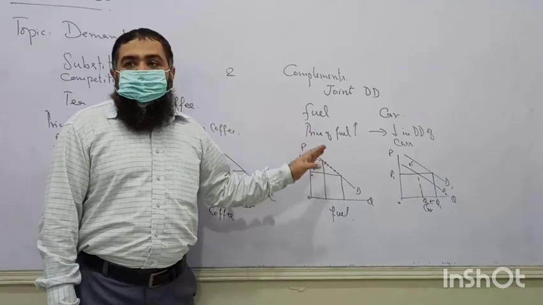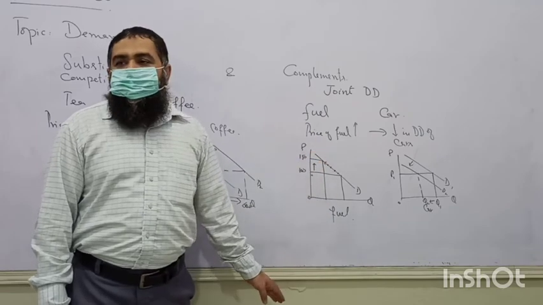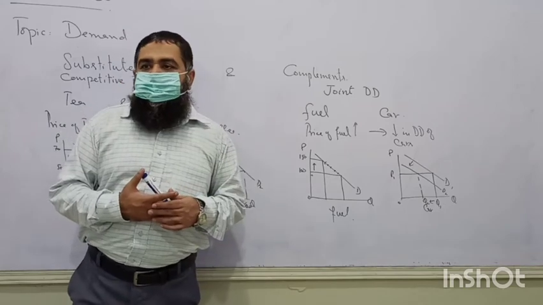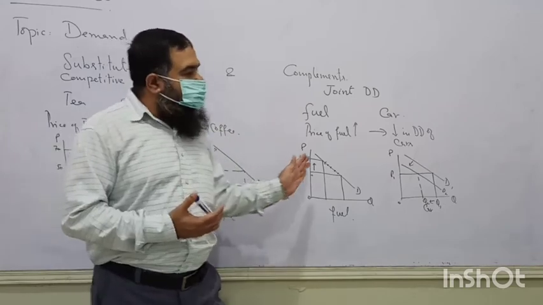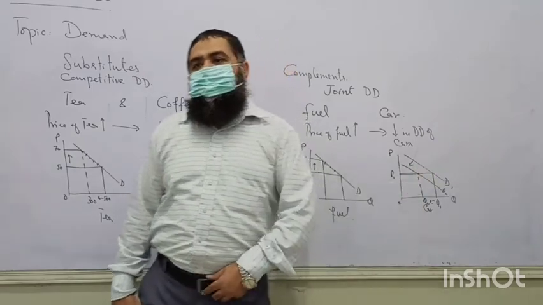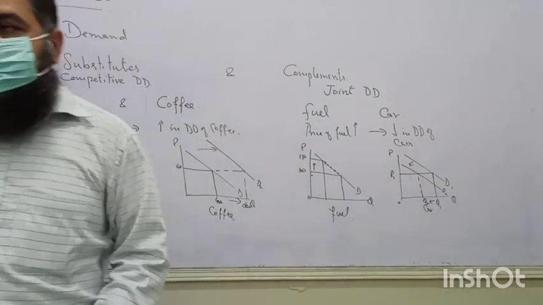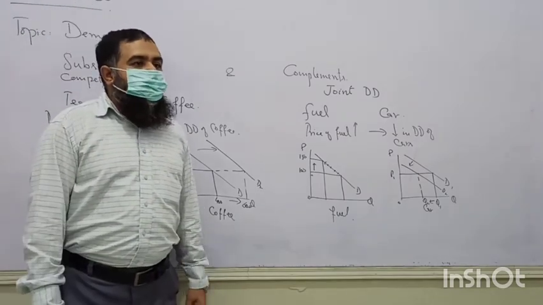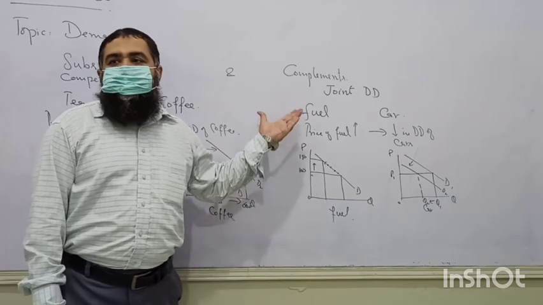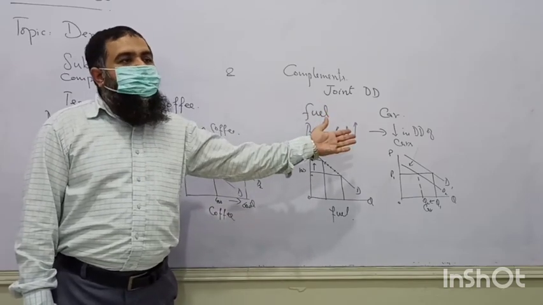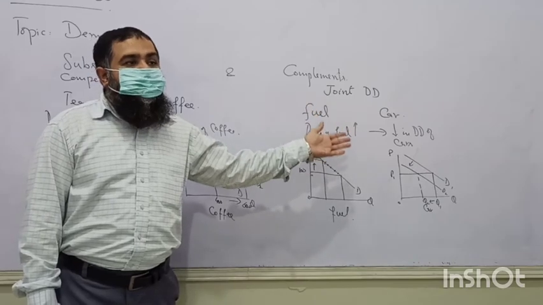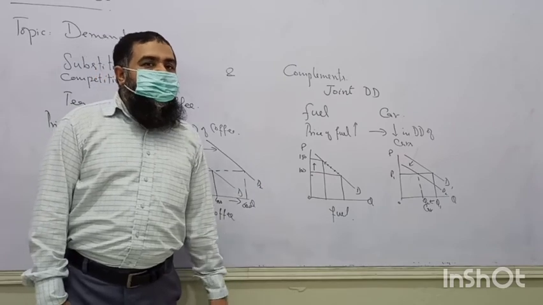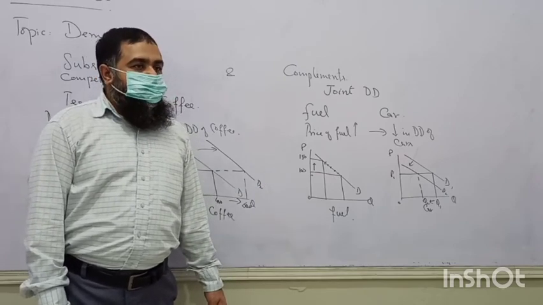When fuel is becoming low priced, fuel prices are going to fall. Suppose petrol is 50 rupees per litre now, what happens? More people will be demanding cars. Car demand will increase. So the government wants to reduce the volume of oil imports, so they keep the oil prices up, so that people should not be buying more cars and there will be less and less congestion on the roads. If fuel prices are high, people will be encouraged to travel by public transport.